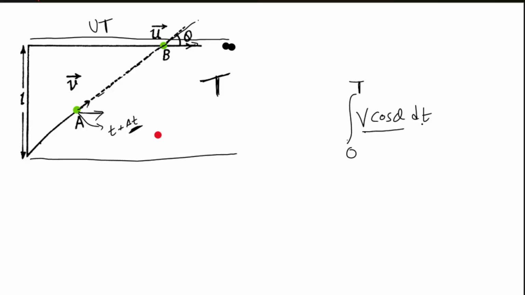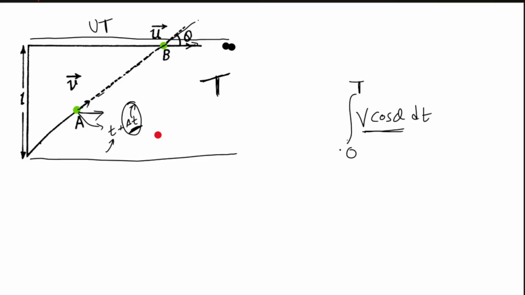v cos theta dt, that is delta t. Because delta t is very small, in that very small time we can say that whatever is the status of the velocity vector of A at time t will be the same as that at time t plus dt. It is so small that we can neglect the change of A. Then in time dt it has covered how much distance along the x axis? v cos theta dt.